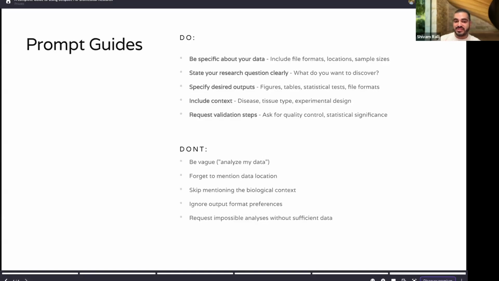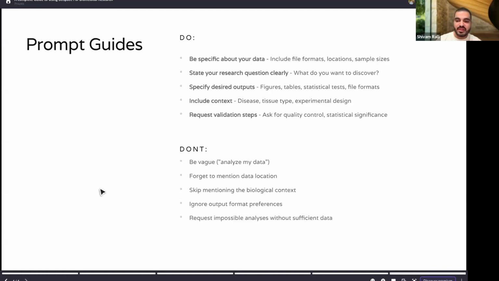And as for don'ts, as mentioned, don't be vague about the data at all. Do not forget to mention the biological context of this. If you do not give output formats, we'll just give you a proper report, and that might be it, but may not be what you're looking for. Or don't request analysis, as mentioned, without the data being attached, right?